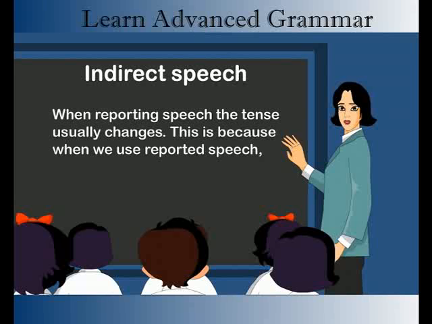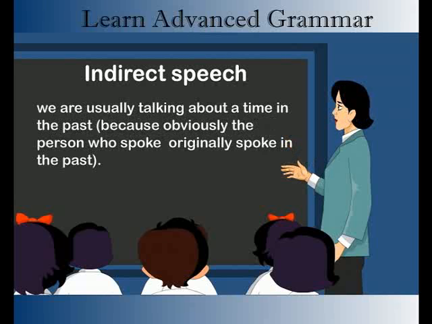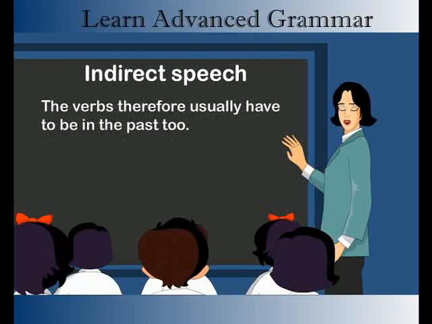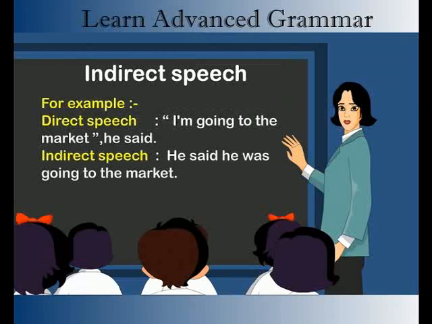Use reported speech, we are usually talking about a time in the past because obviously the person who spoke originally spoke in the past. The verbs, therefore, usually have to be in the past too. For example, direct speech: I'm going to the market, he said. Indirect speech: He said he was going to the market.